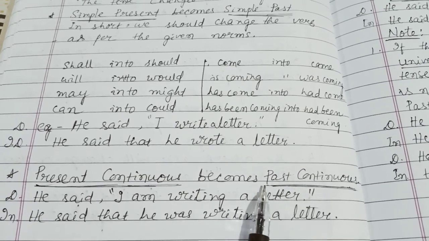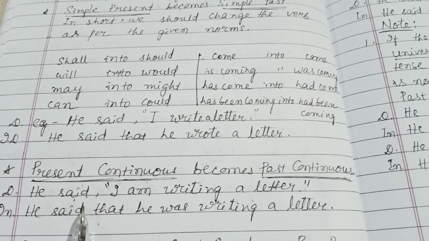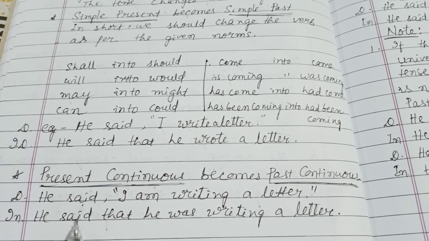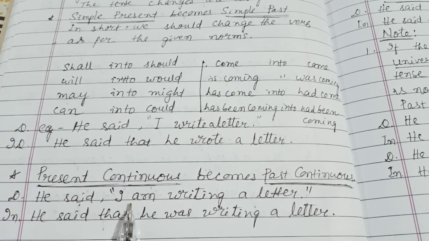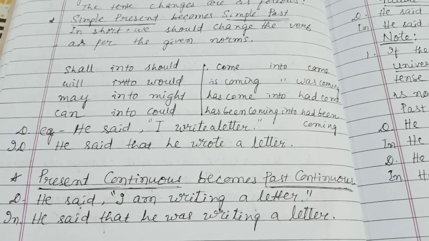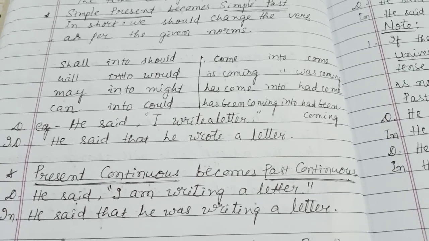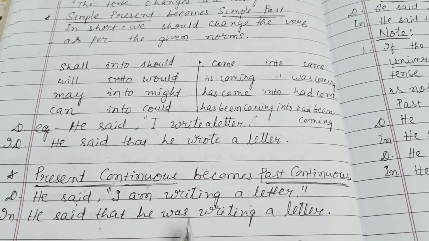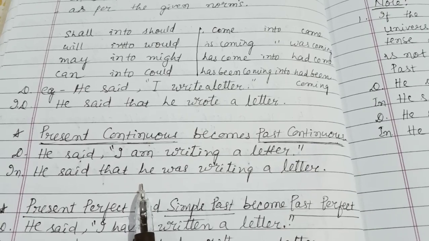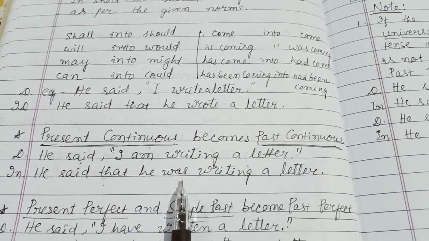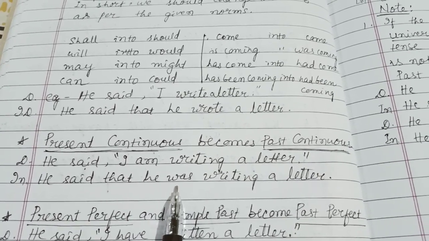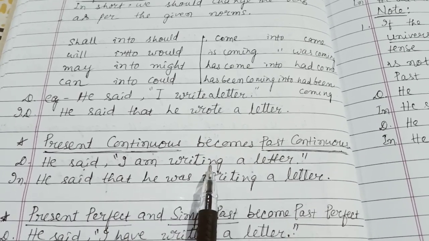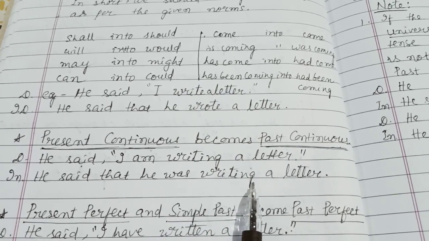Next rule is: present continuous becomes past continuous. Listen, he said, I am writing a letter. So what is that in your indirect speech? He said that, instead of I, you have to write the pronoun he only, isn't it? So he said that he was writing a letter. Instead of am, we have to use was, isn't it? He was, he is the third person singular. So he was, though it is past tense. The said verb is past tense, so we have to use past tense here. Present continuous, I am writing. Past continuous, was writing. Is that clear?